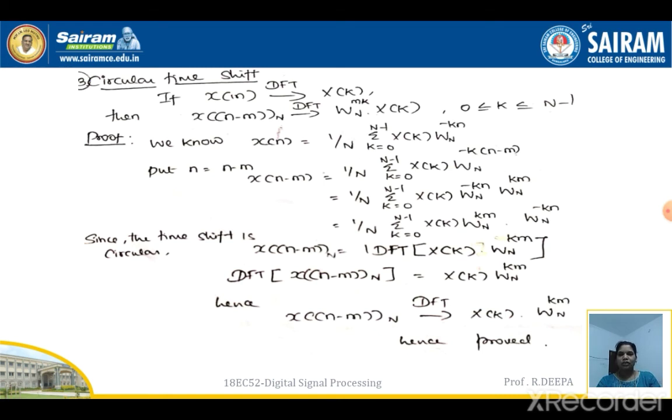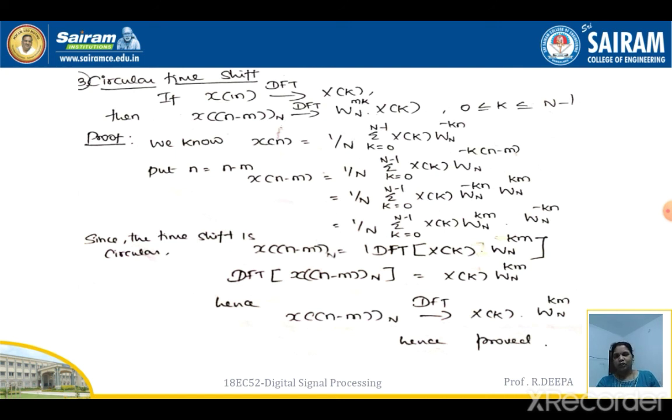So as we know, the shift I am going to make is a circular shift. Hence I am writing x of n minus m as x of n minus m with circular shift N is equal to. So in the right hand side, if you observe, it is nothing but the IDFT expression for X of k. Hence I can write it as IDFT of X of k into the remaining W_N power of km.